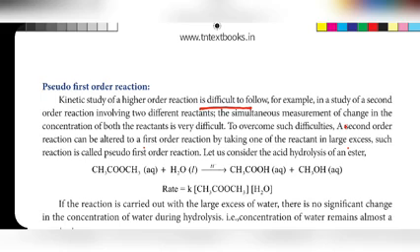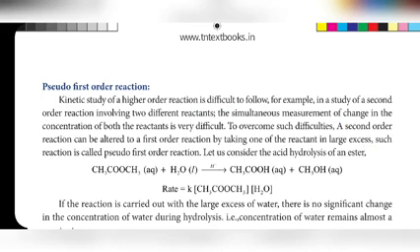Pseudo means reduced, that means higher order reactions are reduced into lower order. Example, second order reaction is reduced into first order reaction. How? By taking any one of the reactant concentration in excess. Why do we need to convert second order reaction to first order?